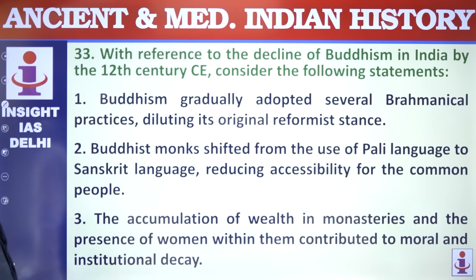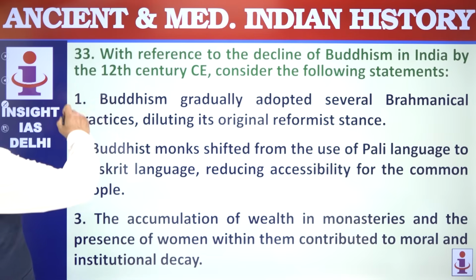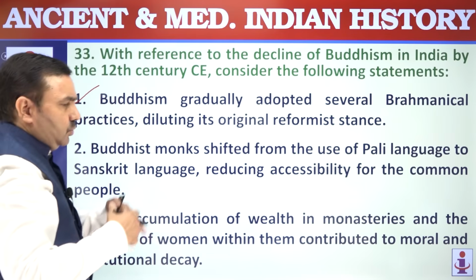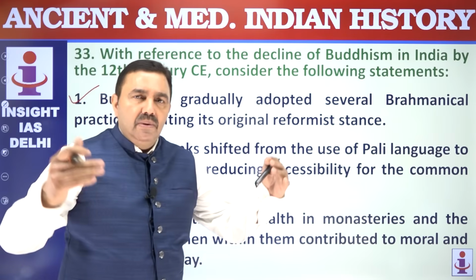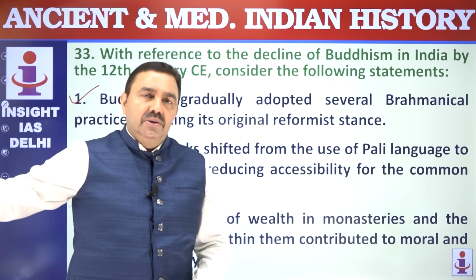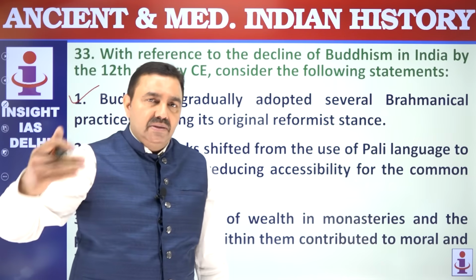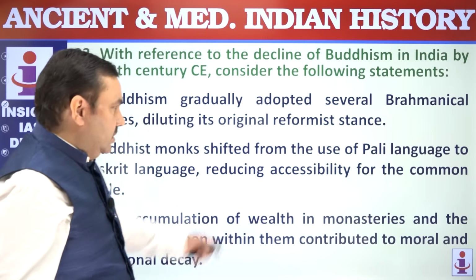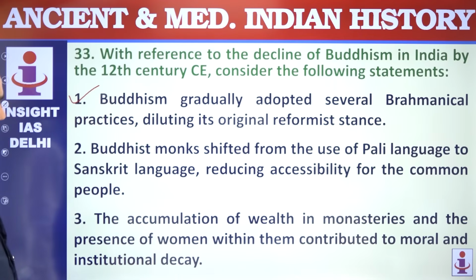33. With reference to the decline of Buddhism in India by the 12th century CE, consider following statements. Buddhism gradually adopted several Brahminical practices. That's correct. That's what happens when people become rich, powerful, successful. They adopt the negative things from others and they end up declining. This was true for Buddhism.